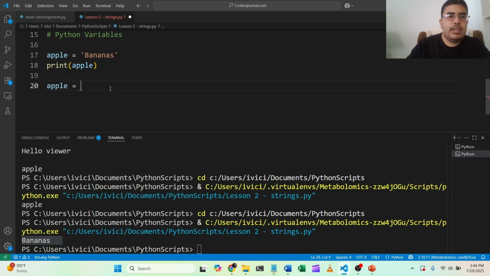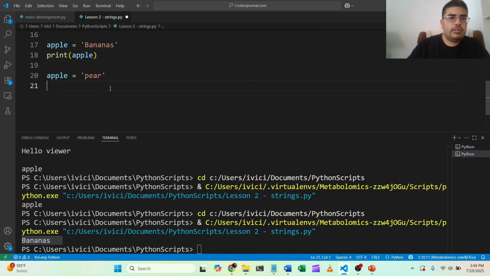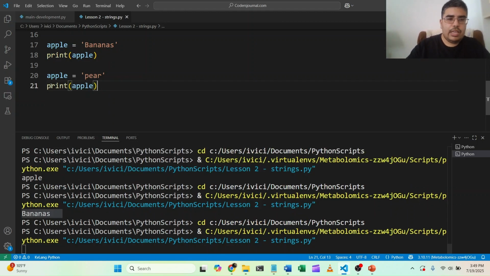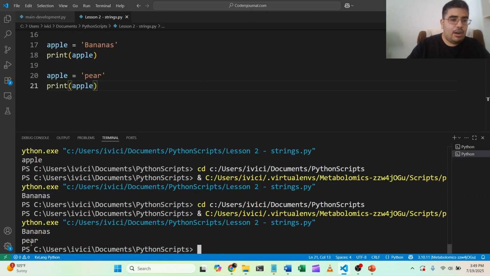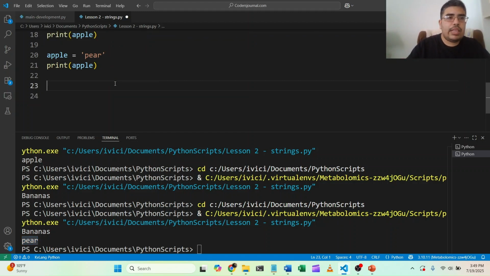We're going to instead put in a pear, and then I'm just going to copy paste this over here so you can see it's the same function, same everything. First, it prints bananas because we didn't comment that out. Next, it prints pear. So it's the same variable, but it prints out what it was last holding.